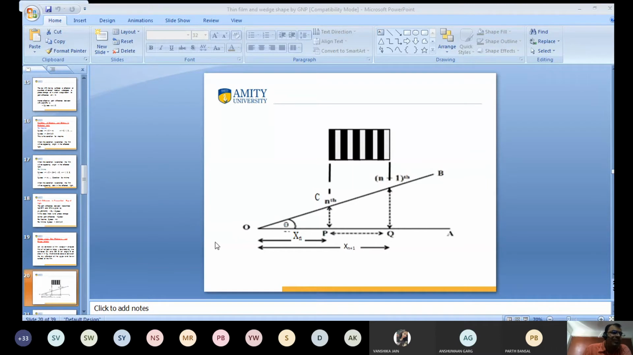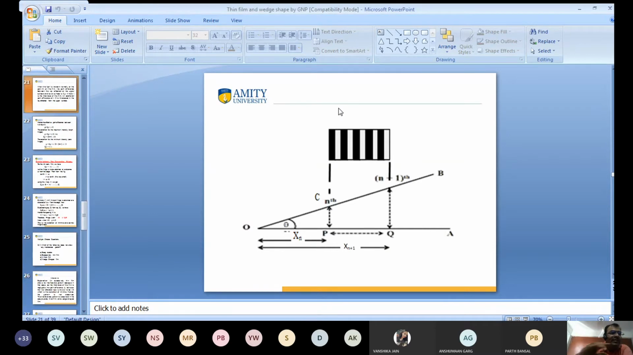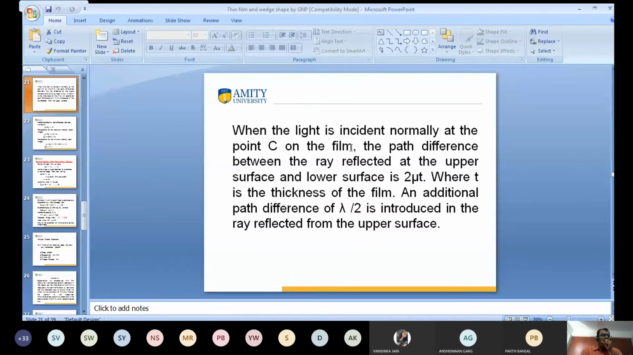This is known as the wedge shape. When light is incident normally here, some part is reflected and some part is transmitted. Again reflection takes place at the next surface, and these interfere, and an interference pattern is observed. So we get alternate dark and bright fringes. When the light is incident normally at the point C on the film, the path difference between the rays of light from the upper surface and lower surface is 2 mu t cos r.